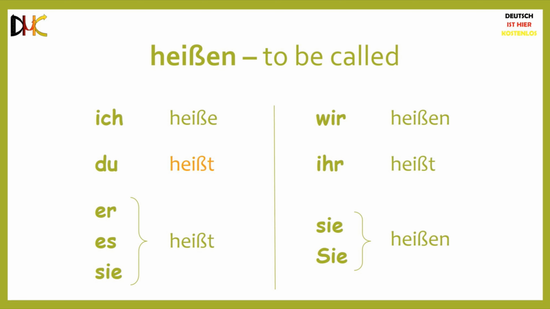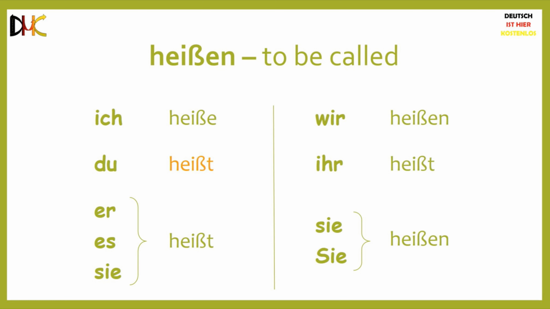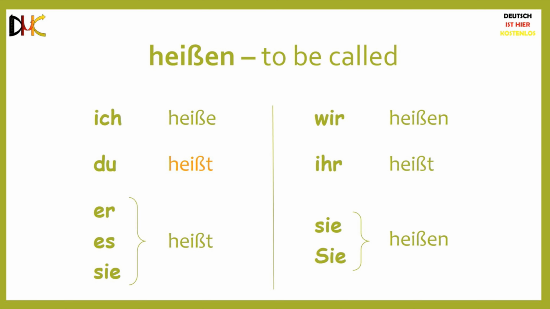Finally, we have heißen, which means to be called. Ich heiße, du heißt, sie heißt, wir heißen, ihr heißt, sie heißen. Here, only the second person singular conjugation is different from regular conjugation. Maybe because ß is already a double S and adding another S after it doesn't change anything anyway. Many irregular verbs would be conjugated like sprechen, but obviously not all of them.